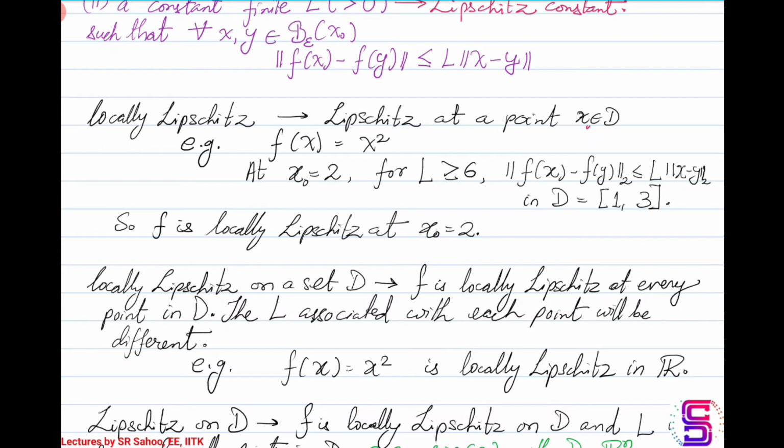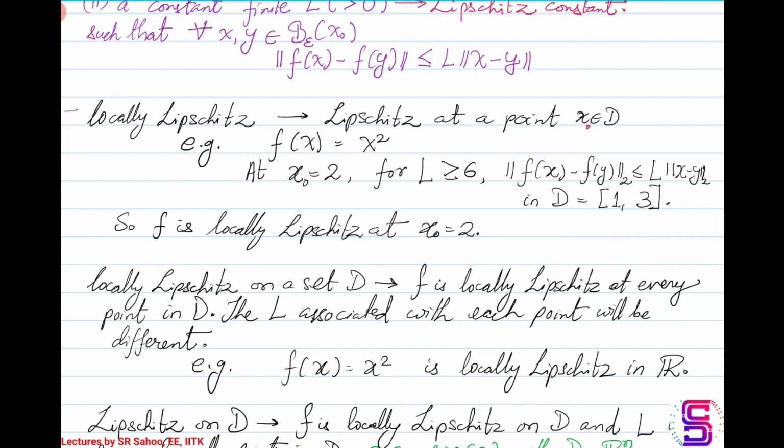Just take a point, let's say x naught, and check whether it satisfies the inequality along with the existence of such a constant in a particular neighborhood or not, so that we can call f of x Lipschitz at that particular point in D. So the function is Lipschitz at a point x naught, so it is locally Lipschitz. For example, f of x equal to x squared.